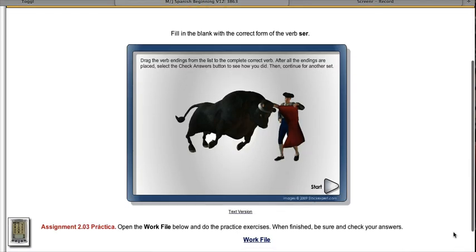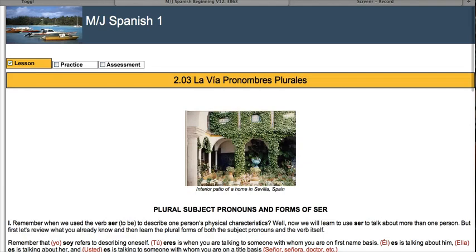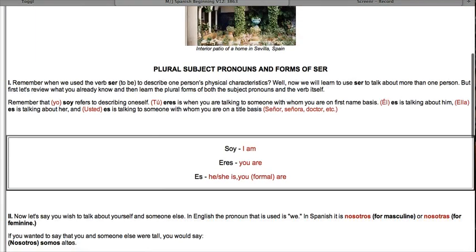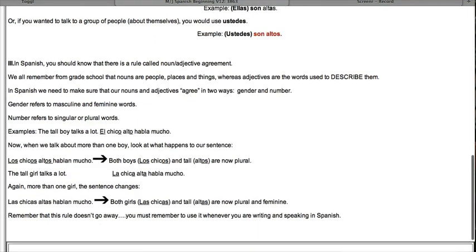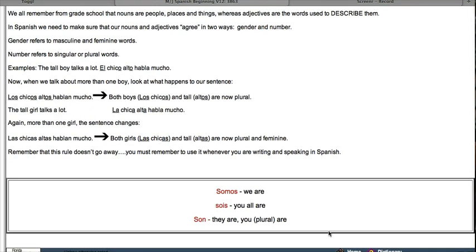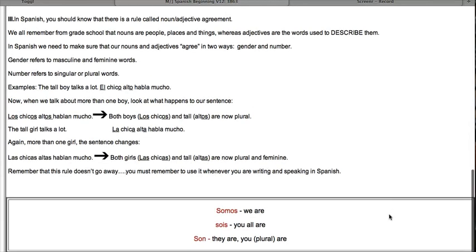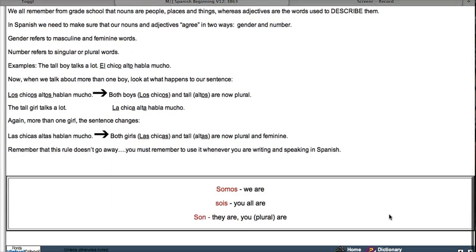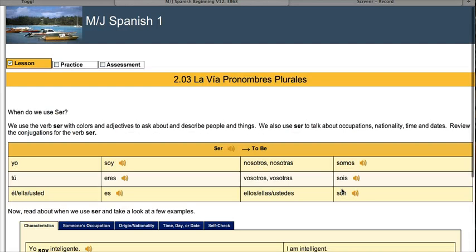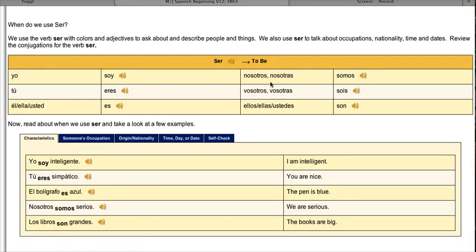go to the previous lessons. We're going to back up here a little bit and we're going to go ahead and look at which form of the verb ser. And you can look here, reread this direction about adjective and noun agreement. And we're going to look here and we're going to find we, which would be nosotros.